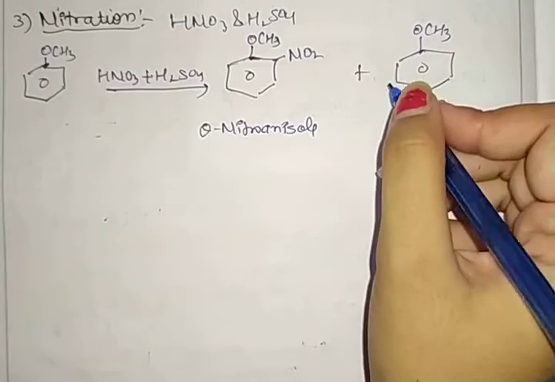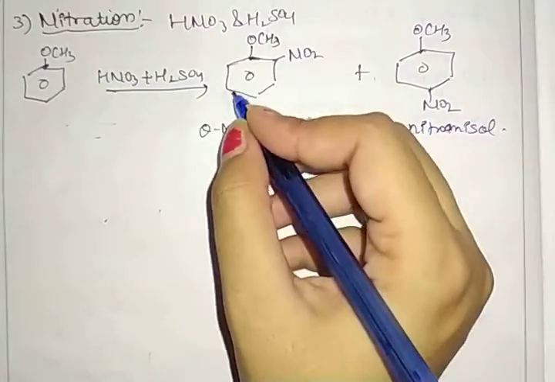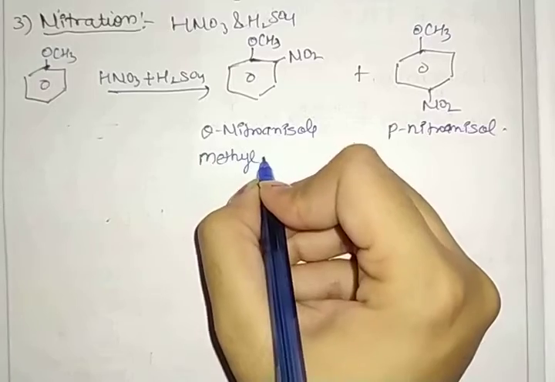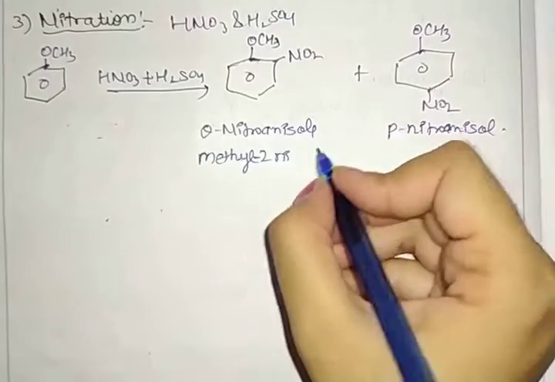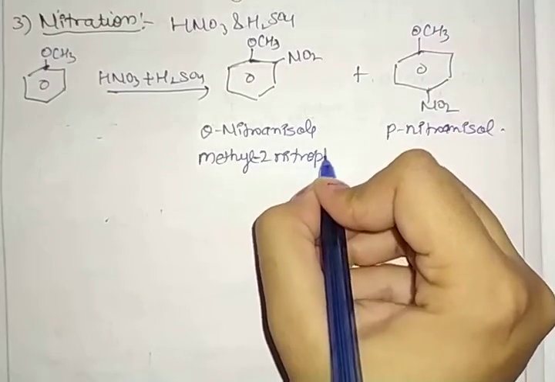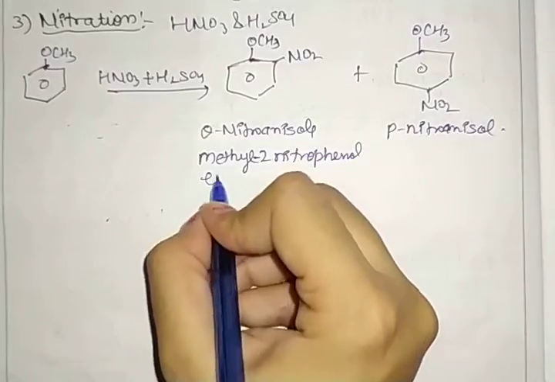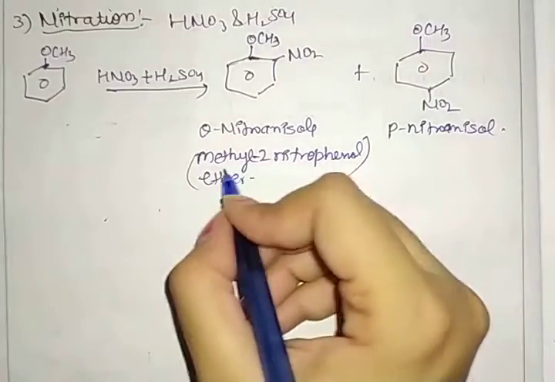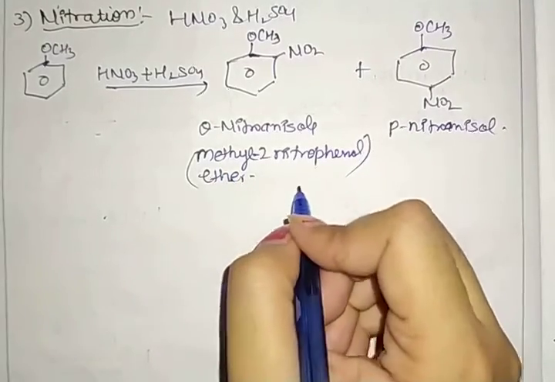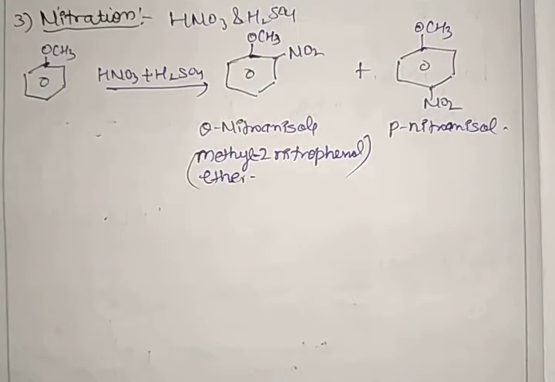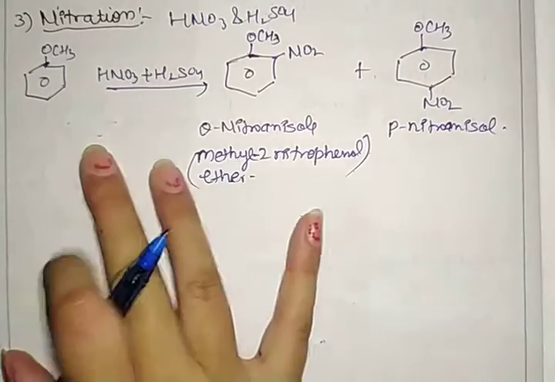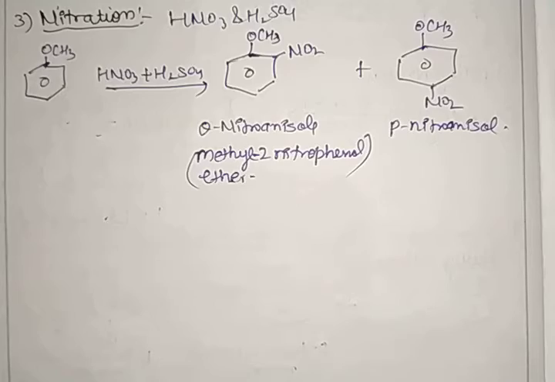If you want to write the IUPAC naming of that compound, it is methyl 2-nitrophenol ether. Similarly, that is methyl 4-nitrophenol ether. Clear? It must be noted that ethers are relatively less reactive as compared to phenols.